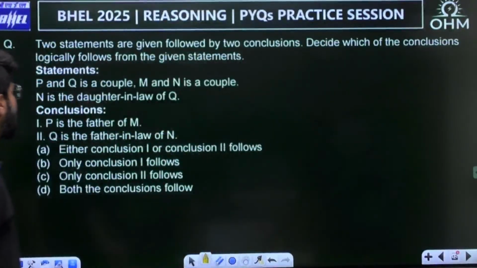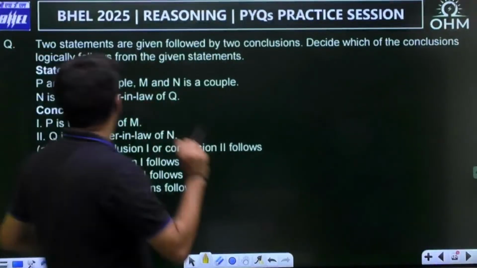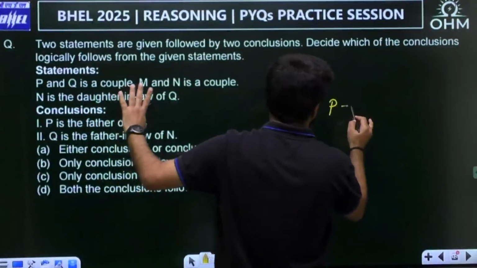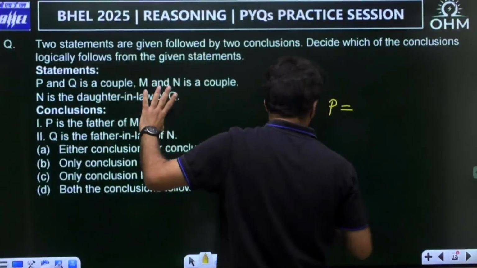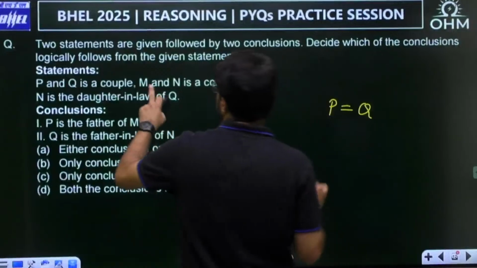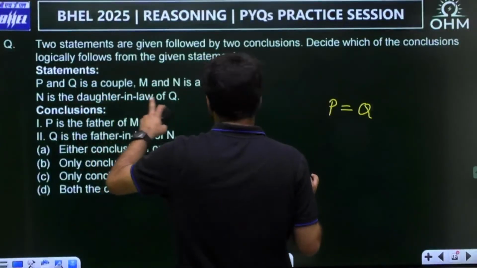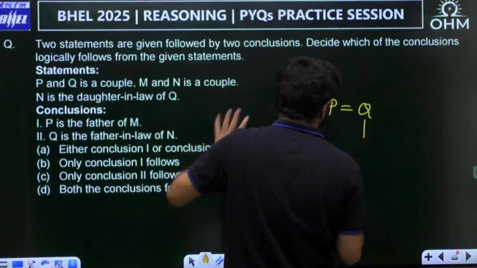Again, blood relation only. P and Q is a couple, but who is husband or wife, nothing is mentioned. Couple means P and Q are married, but till now gender is unknown. M and N is also a couple, but again gender unknown. N is the daughter-in-law of Q.